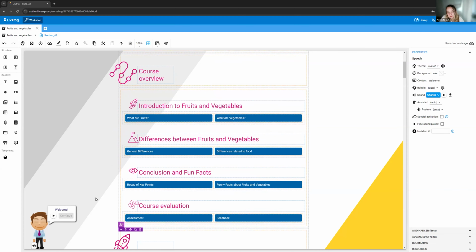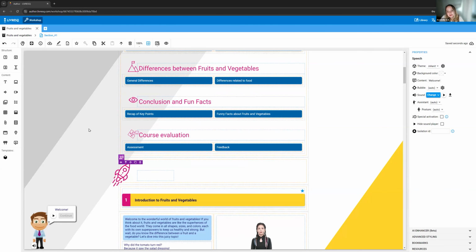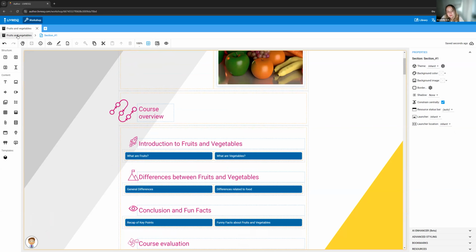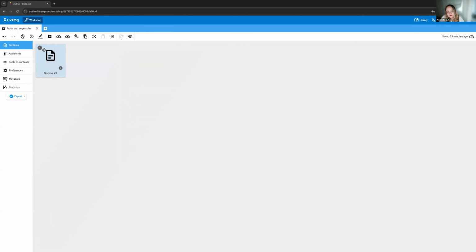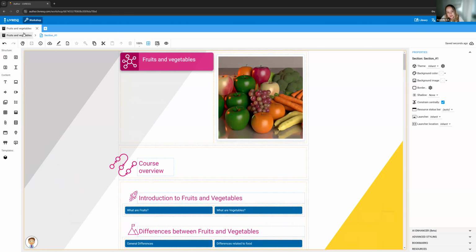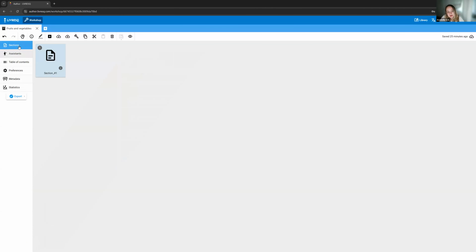So in order to change the image for the avatar, you can only do it from the project. So we need to go back. This is me clicking the title of the project. And we have a few menus here that are more general. So not just editing sections and editing content, but we can also edit the table of contents, preferences, metadata, statistics. In order to change the assistant or the image for the assistant, we'll go under assistants.